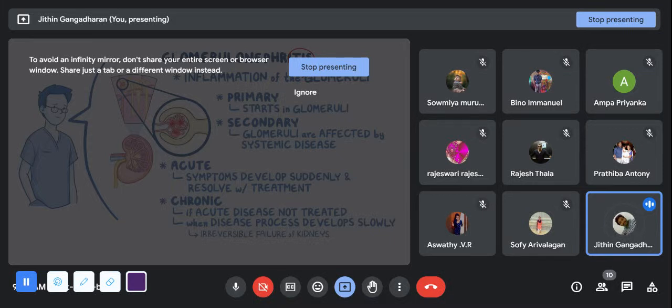We have primary and secondary glomerulonephritis. Primary means it starts from the glomeruli itself. Secondary means the glomeruli are affected because of systemic diseases, that is, any other diseases. And we have acute glomerulonephritis and chronic glomerulonephritis. When there is a sudden effect, it leads to an acute case. When the disease is not treated, or is developing very slowly, or there are irreversible failures, it may cause chronic glomerulonephritis.